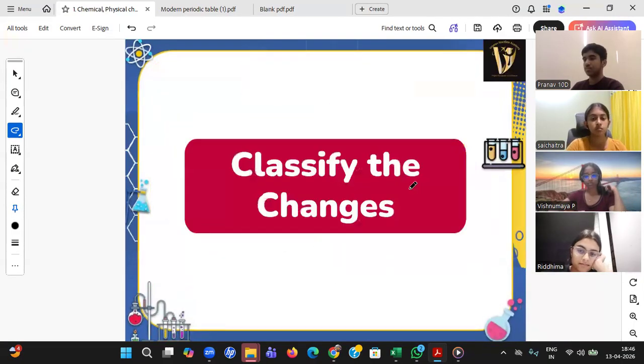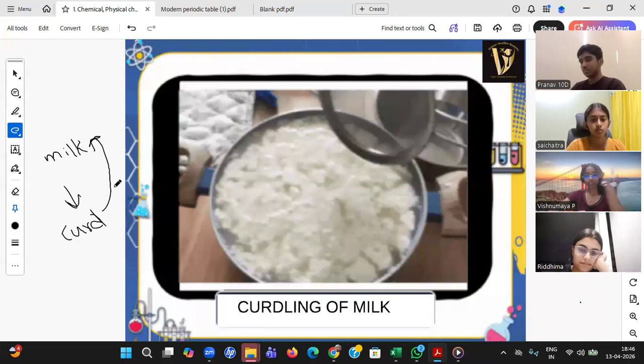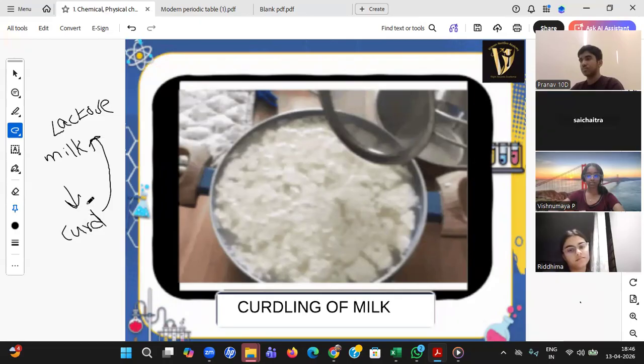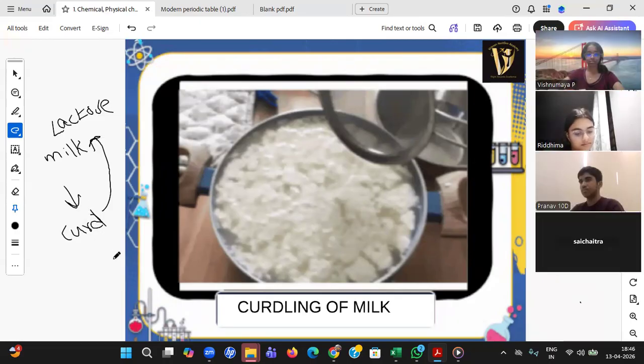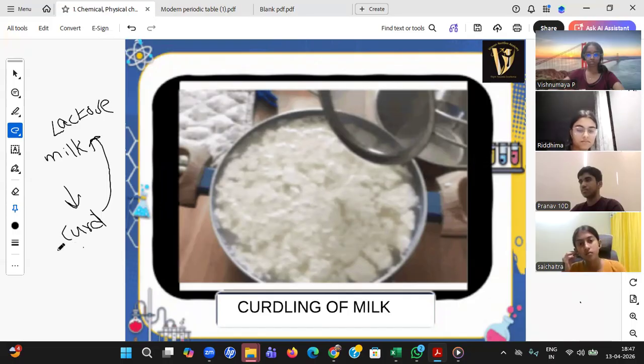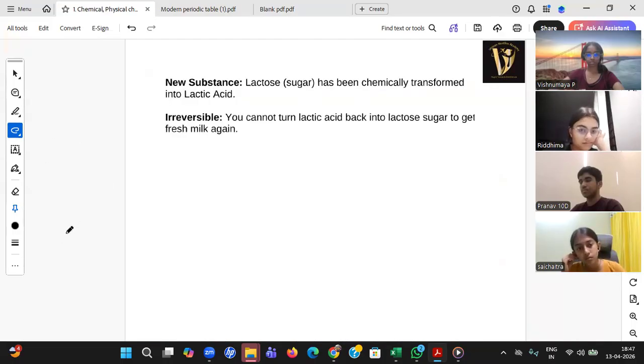Yes, Lavanika, what is the new substance formed if it is a chemical change? Milk has lactose. What is the new substance formed? Sir, actually converting milk into curd is when the lactic acid in the milk gets converted to lactose. No, you just said it the opposite way, okay? Student, in milk we have lactose. Finally, it should be converted to lactic acid. A new compound is formed and it is irreversible.